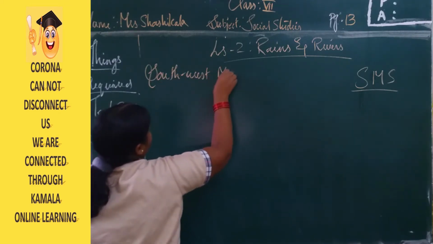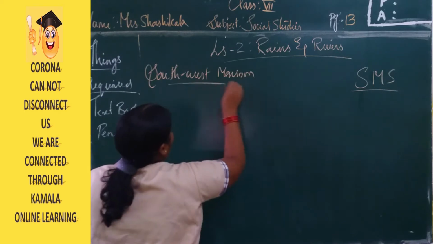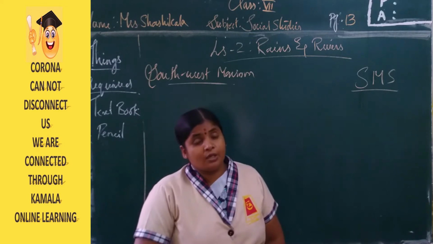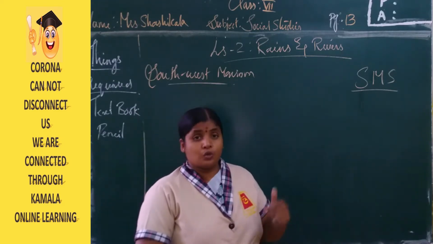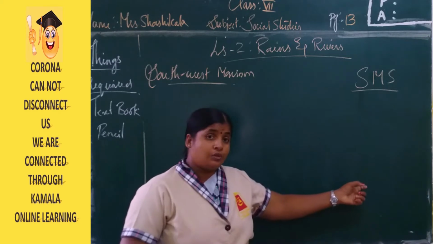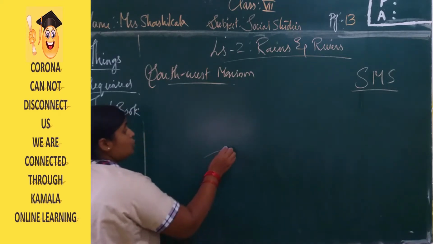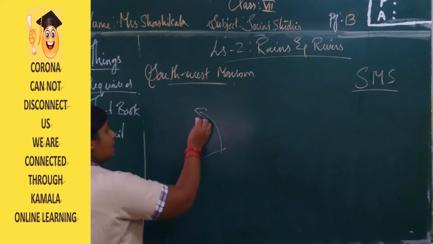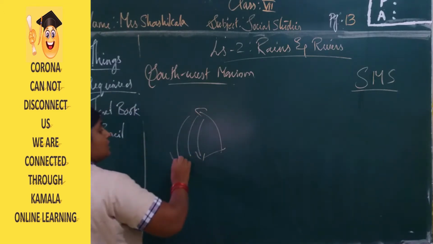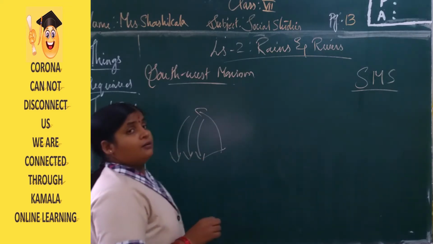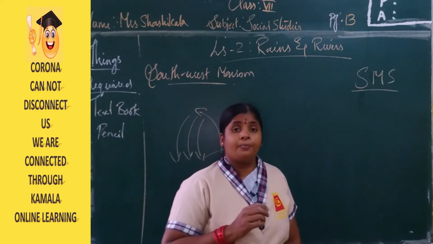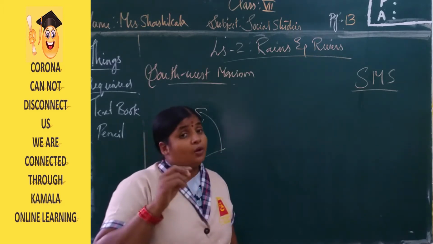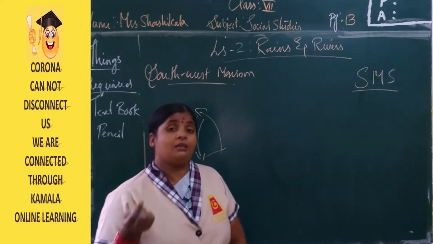In the same way, the winds which are blowing from the Bay of Bengal between May and October, coming from the southeast direction and moving towards the north. Again after the month of October, these winds come down towards the south, and this is known as the northeast monsoon, or retreating monsoon. You are going to study this term again in your 10th class.